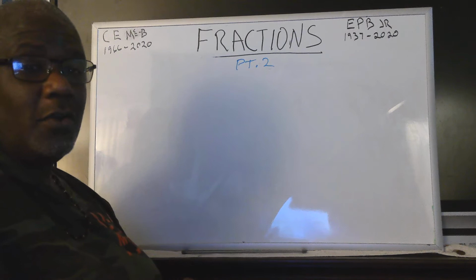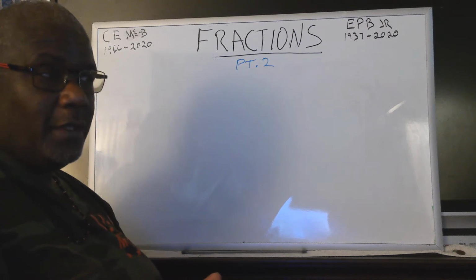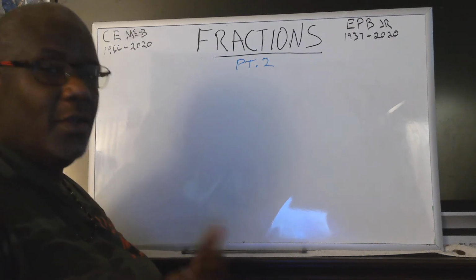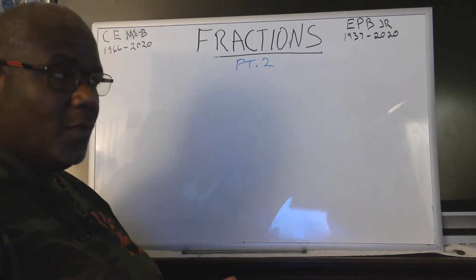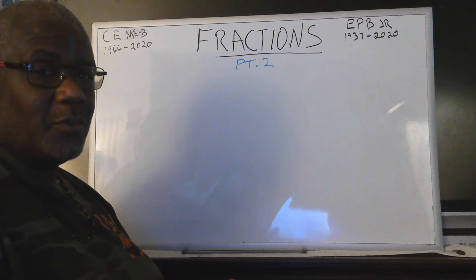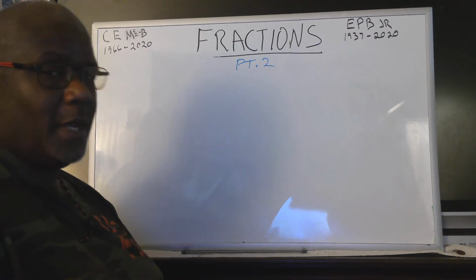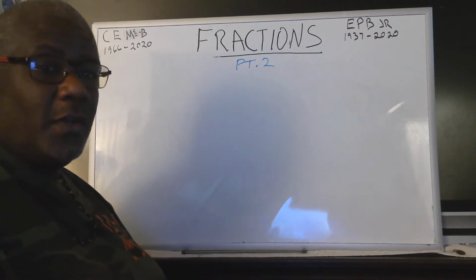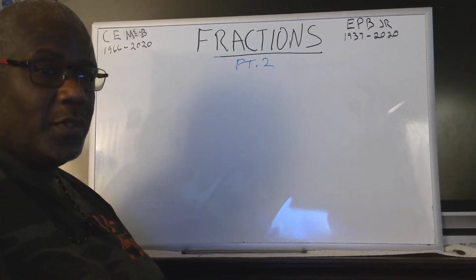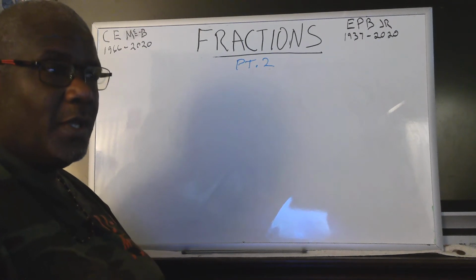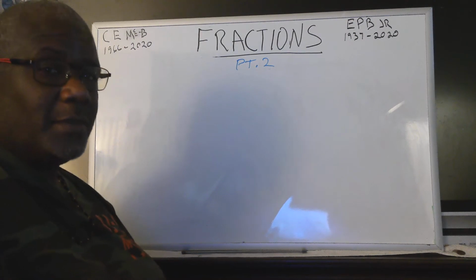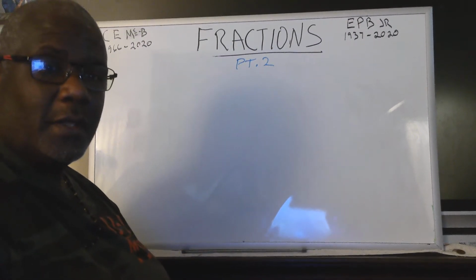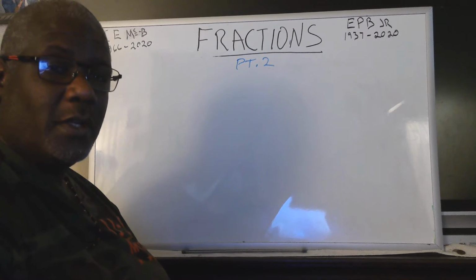In the last video, we covered the 4 functions of math when it comes to fractions. We also discussed reducing fractions to lowest terms, and for adding and subtracting fractions, the least common denominator. Early on in the video, you also heard me say a fraction is more than just a part of a whole number, that sometimes it's an estimation of a whole number, and sometimes it's a ratio, and sometimes it's rise over run. So I'm going to explain something real quick to you.